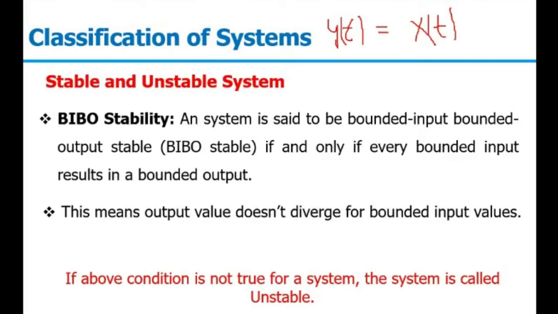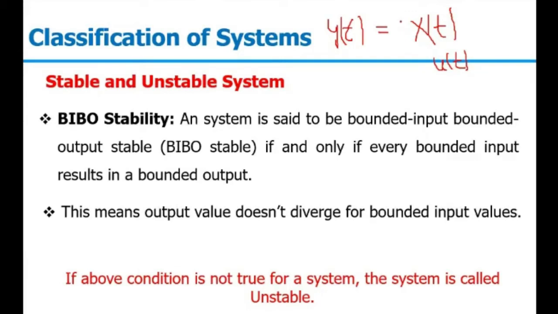For example, y(t) equal to x(t). So if I am bounding this x(t), that x(t) is equal to u(t), and u(t) has the maximum value of 1 from 0 to infinity. So my x(t) is bounded because it has the maximum value at 1 even at t equal to infinity. So the y(t) will also be bounded, right? Because the y(t) will also have the maximum value 1 only. So this given system will be stable in nature.